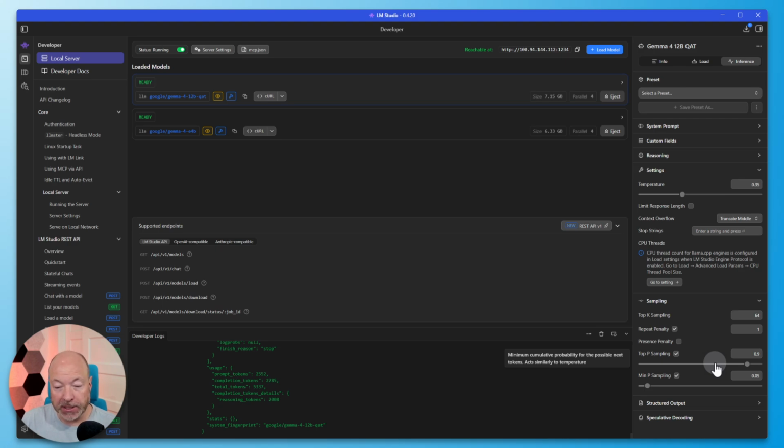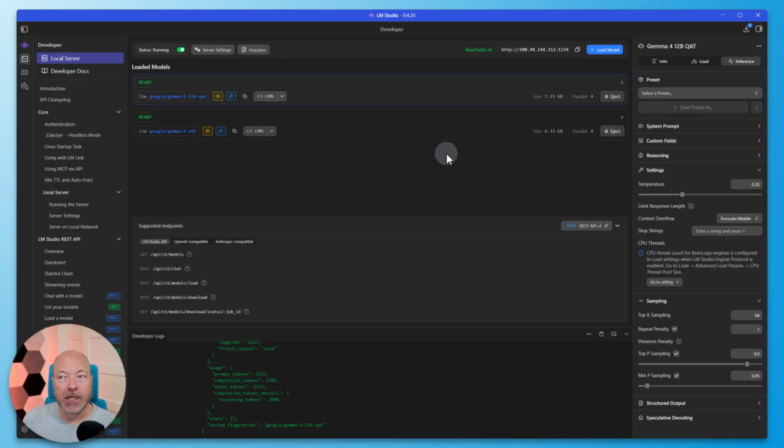So the tooltip here says, minimum cumulative probability for the possible next tokens, acts similarly to temperature. So they're kind of related. So that works okay. I'm sure there's a lot of other permutations you can try out that might work even better. But yeah, with these settings, the pipeline actually completes just fine.